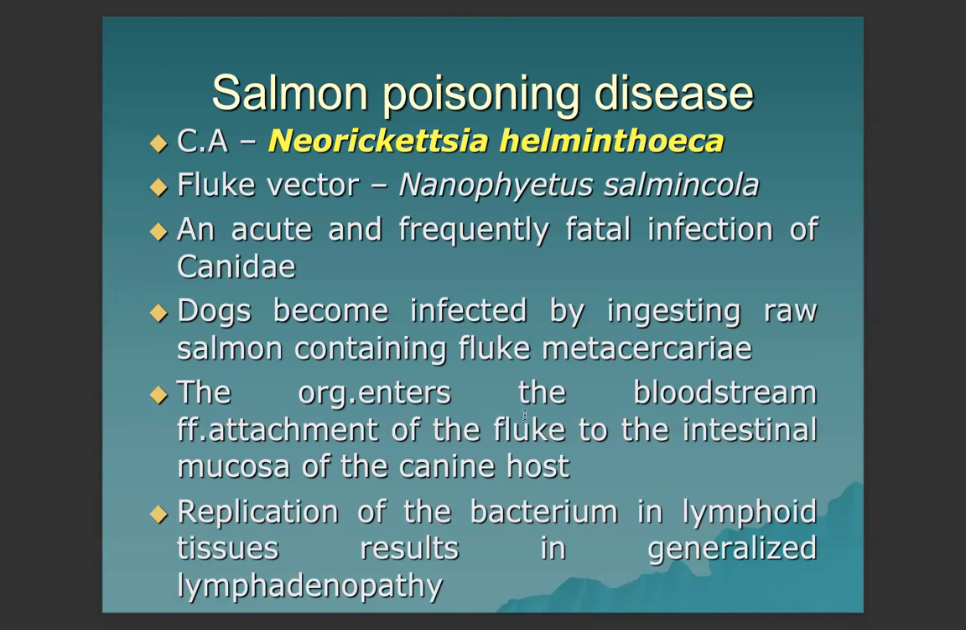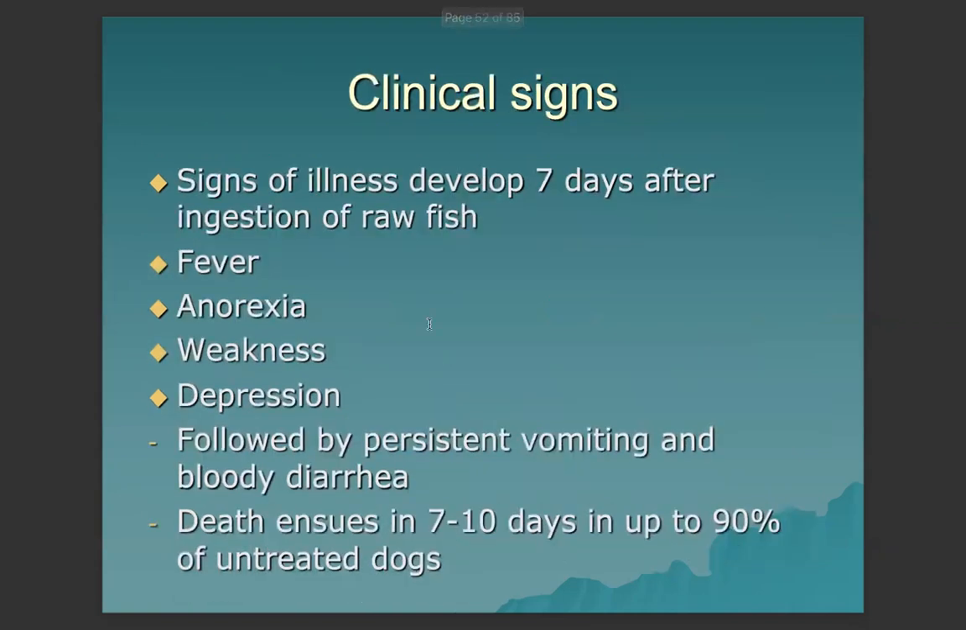The organism enters the bloodstream following attachment of the fluke to the intestinal mucosa of the canine host. Replication of the bacterium in lymphoid tissues results in generalized lymphadenopathy. Clinical signs develop 7 days after ingestion of raw fish, the salmon. Fever, anorexia, weakness, depression, followed by persistent vomiting and bloody diarrhea are seen. Death ensues in 7 to 10 days in up to 90% of untreated dogs.